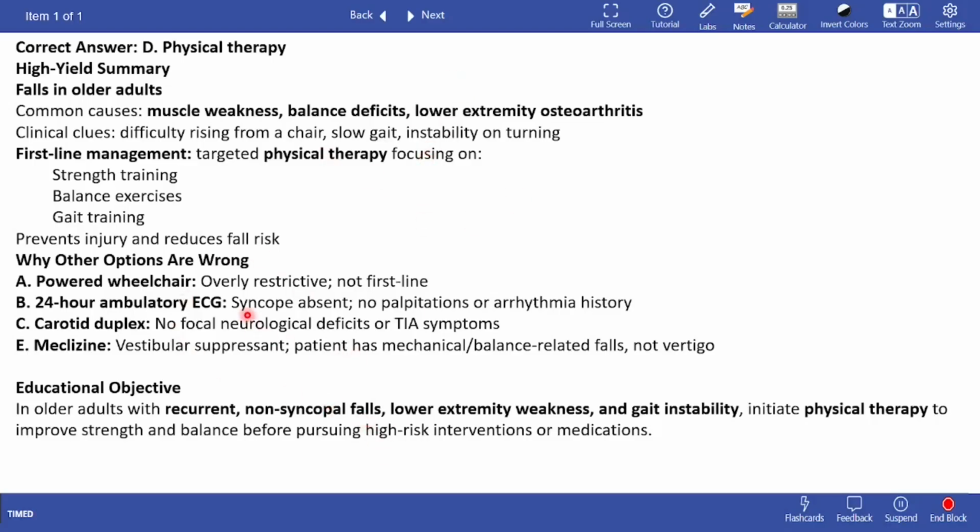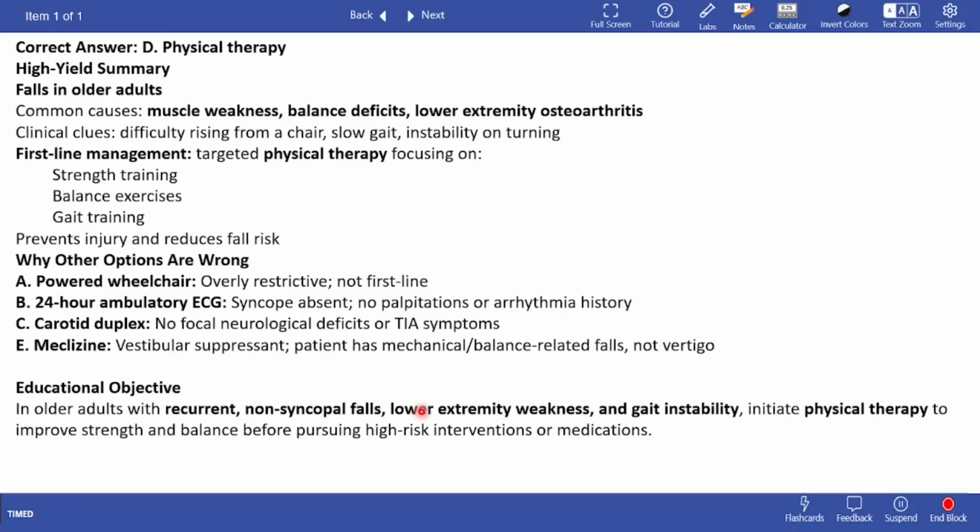And why are the other options wrong? So, wheelchair does not provide treatment for this condition. It's basically making the patient dependent. Ambulatory ECG, there is no point because there is no cardiac problem. Carotid duplex, there are no focal neurological deficits present, and meclizine is a vestibular suppressant.